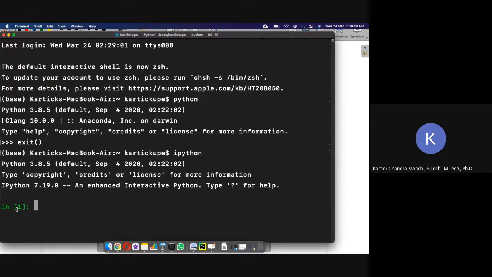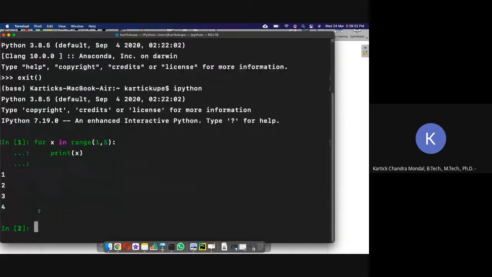And if I type for x in range 1, 5, and press enter, see, the indentation is automatically given here. You don't have to put it. And then print x, and if you press enter, it will give you the output.